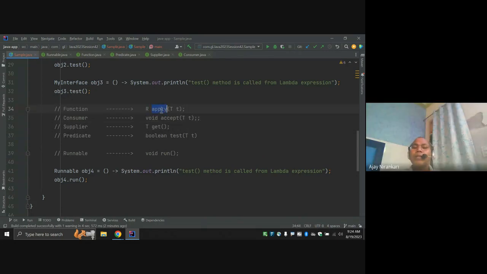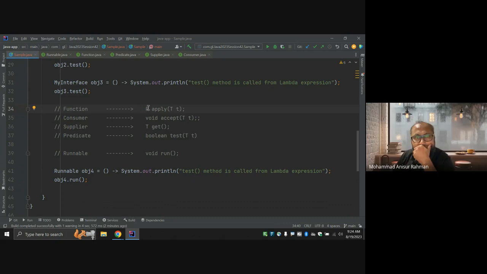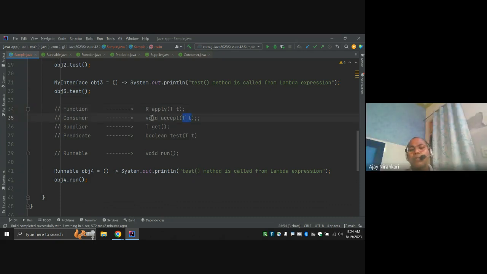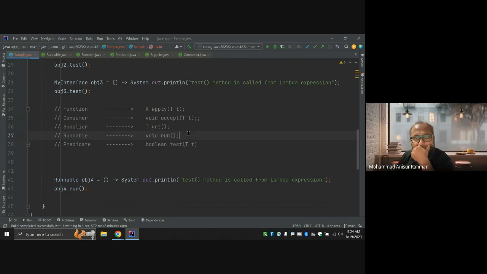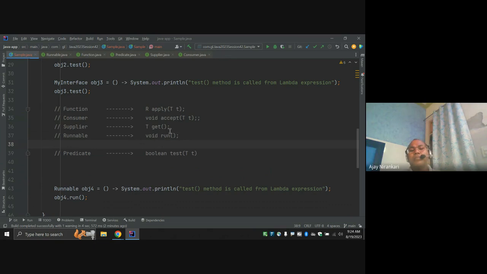Sometimes you write a method that takes some input and returns some value. Sometimes you want a method that takes input but doesn't return a value. Sometimes you want a method that doesn't take any value but returns some value. Sometimes you don't pass any value and don't want to return any value either. So these four combinations are possible. And one more is specific to the Boolean test. Sometimes you write a method that takes some input and returns a condition, true or false. For that, you can use the Predicate interface.